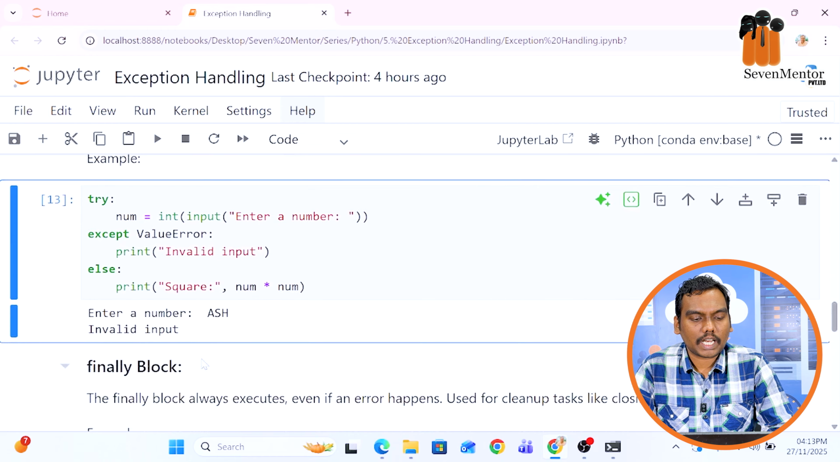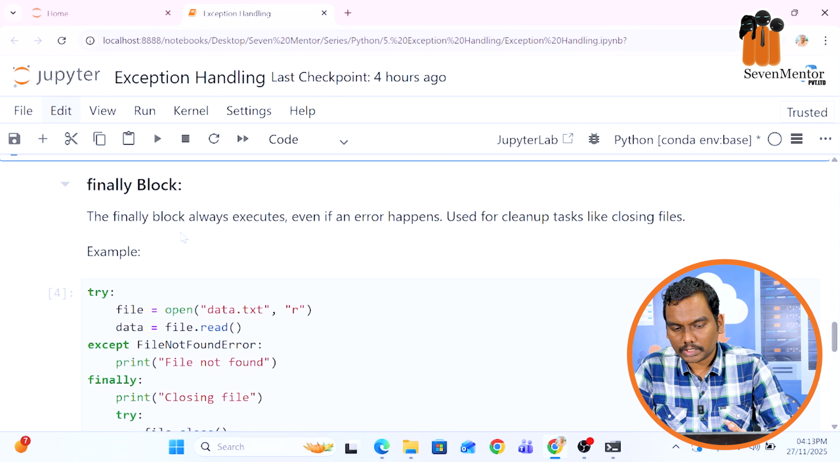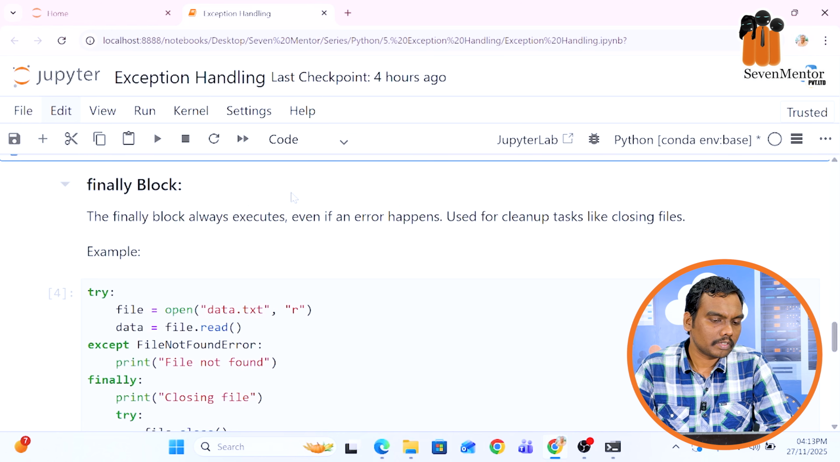right? And the last block is the finally block. Whether you have error or you don't have any error, finally block will always be executed. It will always be executed irrespective of the error, right? So it is primarily used for the cleanup task like closing some files, closing some database connection. So you will write with the help of finally block.